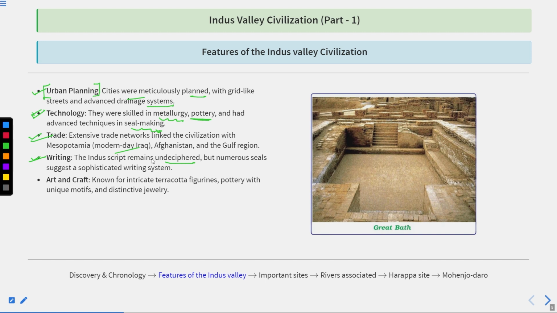But some numerical seals suggest a sophisticated writing system. Clear? Art and craft. The Indus Valley civilization is known for its terracotta art, pottery art, and some distinctive jewelries. So it is known for intricate terracotta figurines, potteries with unique motifs, and distinctive jewelries.